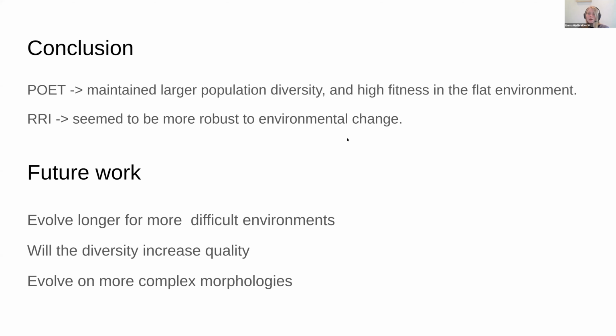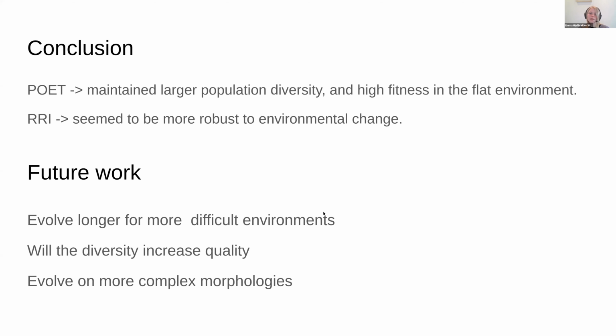The environments found by both RRI and POET were not extremely difficult. And we would like to see how the methods perform when they reach the most difficult environments possible within the bipedal walker environment. We would also like to see whether diversity increase in POET has any beneficial effects on the search. We did not directly see in these experiments how the diversity affected the quality of the evolved individuals. This would be interesting to explore in the future.